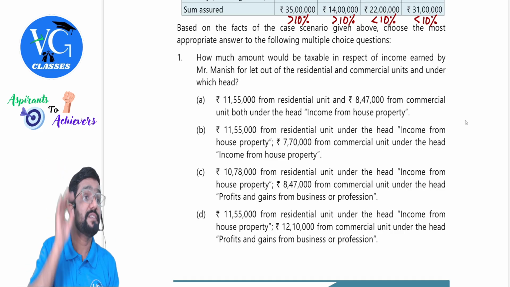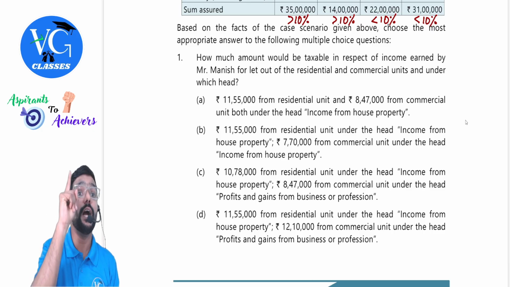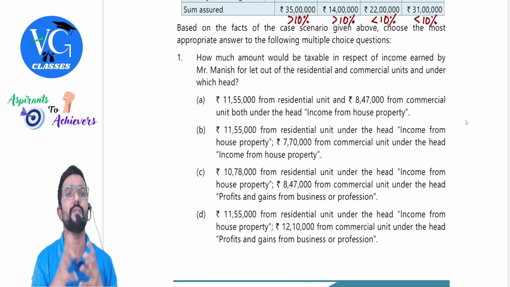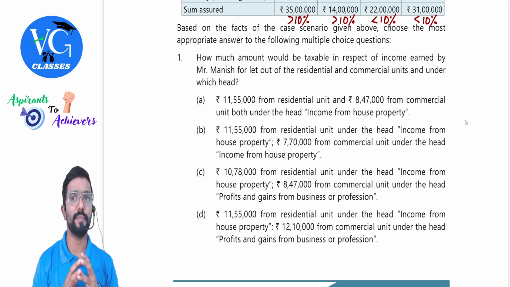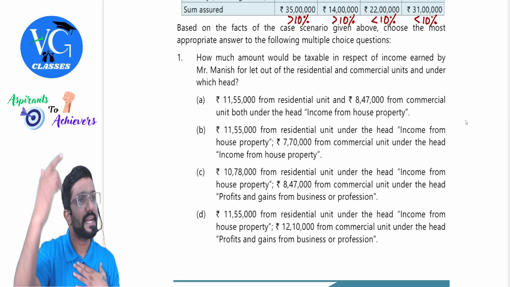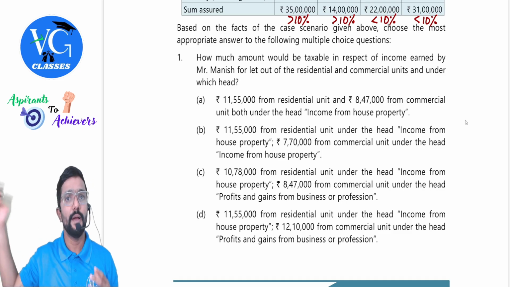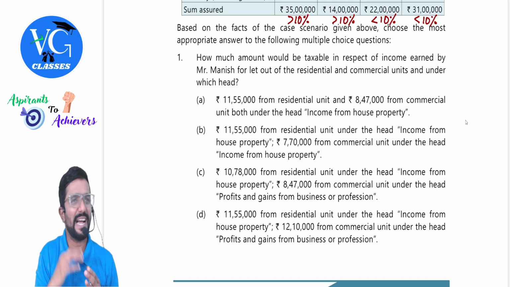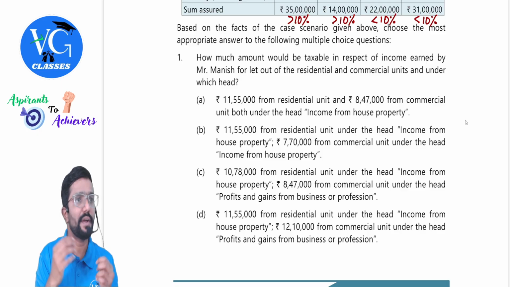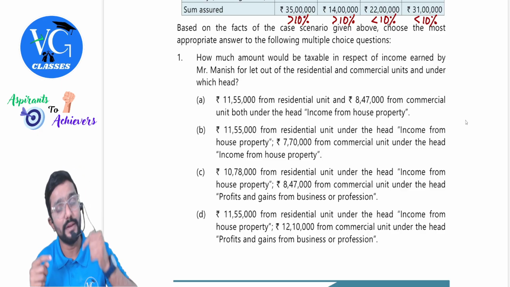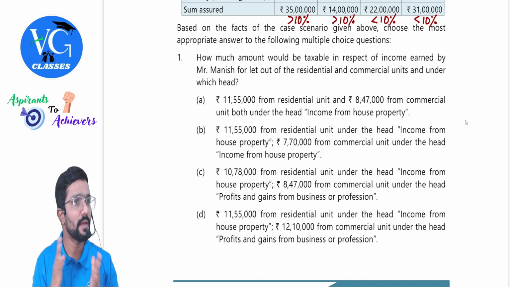Guys, first of all, we will decide which head. Where is it taxable? IFHB, income from house property. Sir, why? Guys, he is a real estate developer. Whatever units he has constructed are stock to him. If we sell them, it is taxable under the head PGBP. But sir, before they are sold, the unsold properties are let out. Whatever rental income is earned, where is it taxable? IFHB, income from house property.